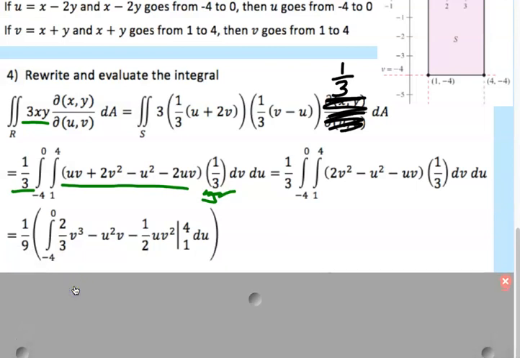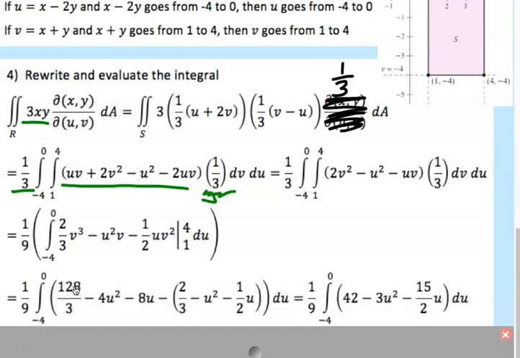All right, after cleaning it all up and doing the first integral, I integrated with respect to v first, because I did dv/du. If you did it backwards, you did something different. So plug in the 4 minus plug in the 1, and it cleans up to this: 1/9 integral from -4 to 0, 42 minus 3u squared minus 15 halves u. Is that what you got?